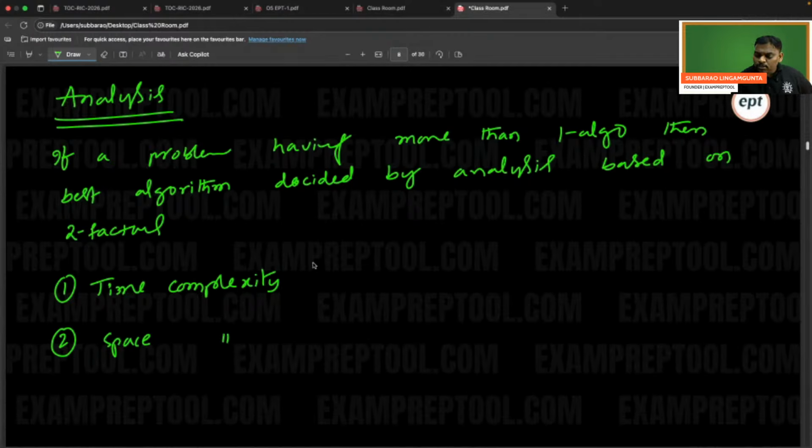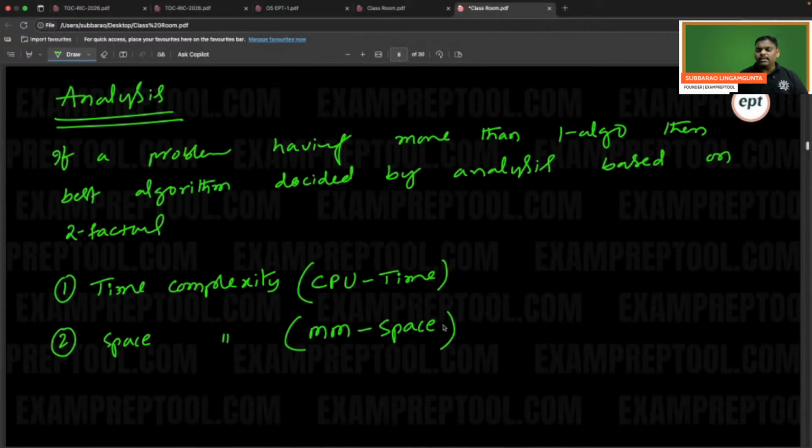Time complexity means whenever your algorithm is running, how much CPU time it will take. Running means CPU. Time complexity means CPU time. Whenever your algorithm is running, it should be in the main memory. How much main memory space it is taking is called space complexity. How much CPU time it is taking is called time complexity.